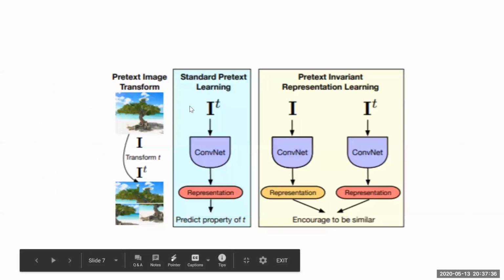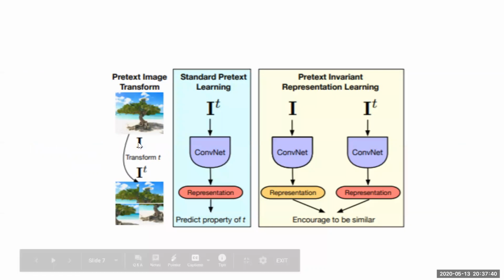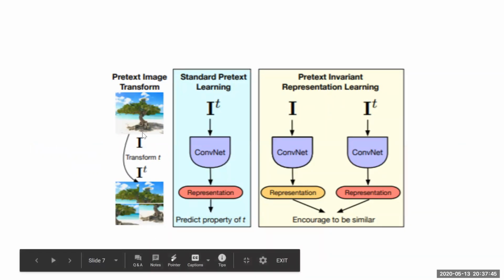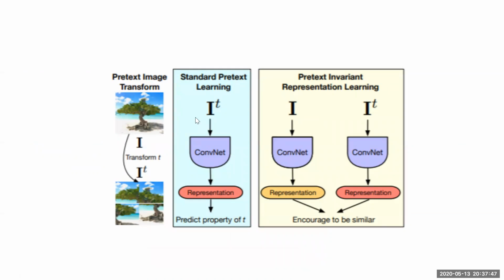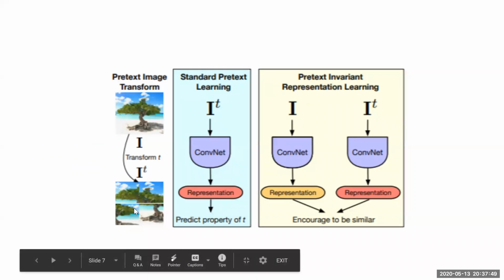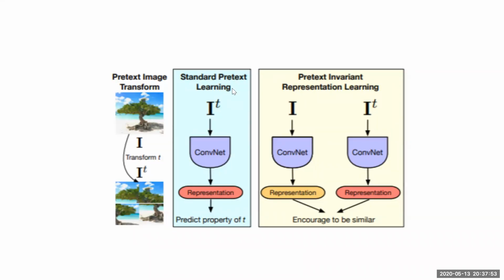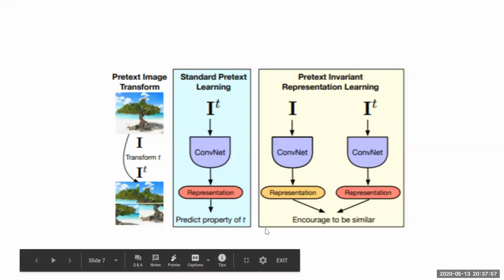So in more formal terms, you have an image I, and you're applying a transformation I_T. Here you're applying the jigsaw transformation. You divide the image into multiple patches and then you rearrange the patches. That is the transformation that you're applying. In a standard pretext learning problem, you simply train the model to predict the property of T. So in this case, it would perhaps be the coordinates of the jigsaw masks that you have generated over here.